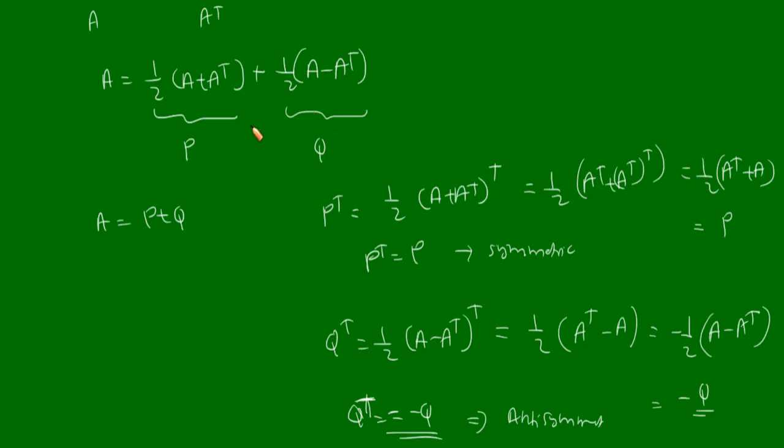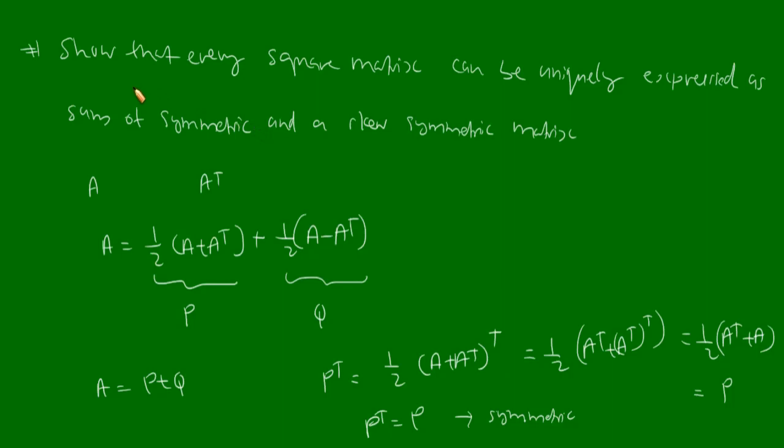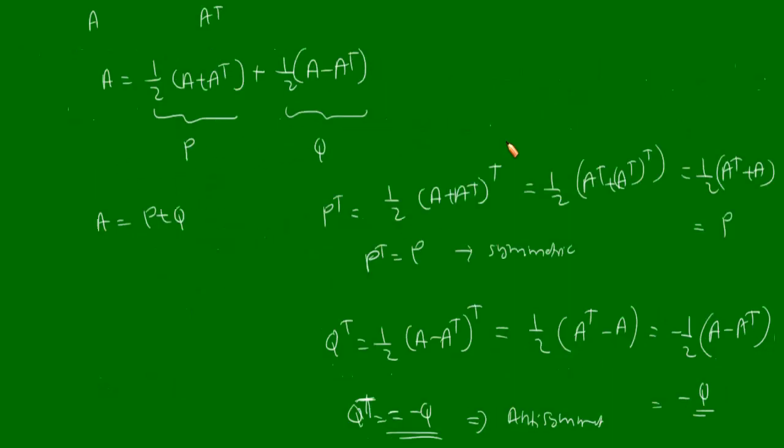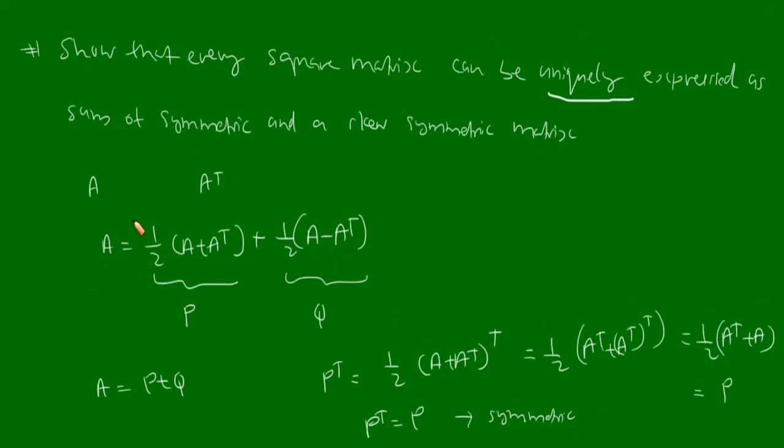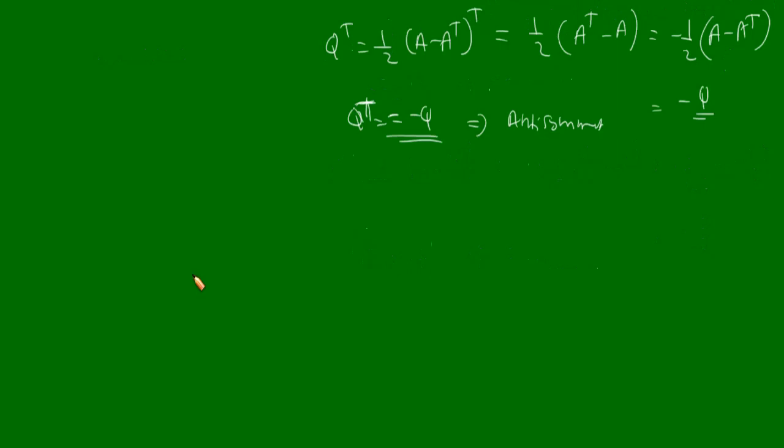Now in our statement we are required to show that every square matrix can be uniquely expressed as a sum of symmetric and skew-symmetric matrix. So we have to prove that this representation, that is A is equal to half (A plus A transpose) plus half (A minus A transpose), this representation is unique. So next I am going to prove that the representation is unique. That is, there is no possible other representation.